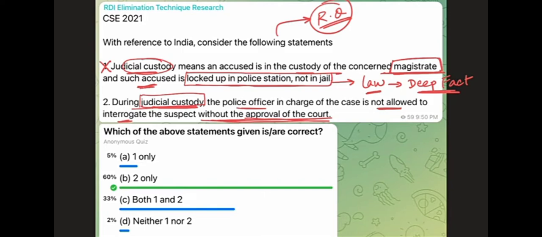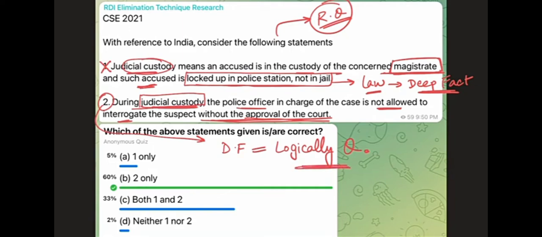Although this statement seems to be deep fact, again, whether the police officer can interrogate or not, it seems to be deep fact, just like the previous statement. But please note, it is logically derivable. So this is a nuance of the deep fact that we have learned here. If it is deep fact, but it is logically derivable from the information given in the question itself, and we are not using any other specialist information, or even if we use the standard fact in deriving what is given in the deep fact, then it will no longer be the deep fact which we mark as incorrect, right?